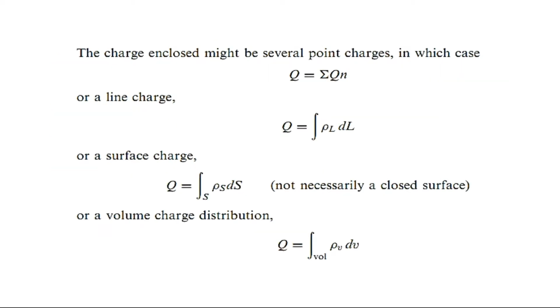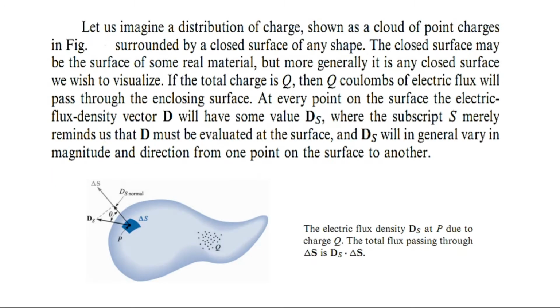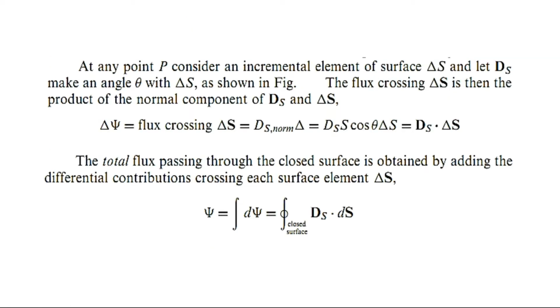Now this charge may be a point charge, maybe a uniform line charge, maybe a surface charge, or maybe a volume charge. Here we had considered a cloud of point charges and the total amount of charge was Q. So it may be a point charge, a line charge, a surface charge or a volume charge.